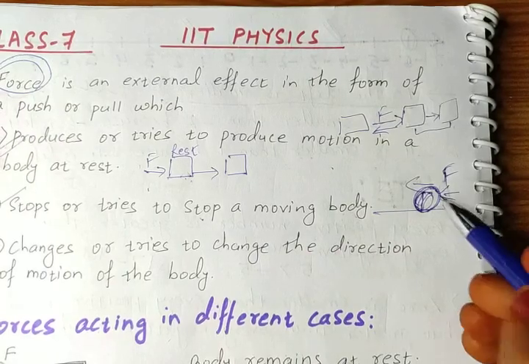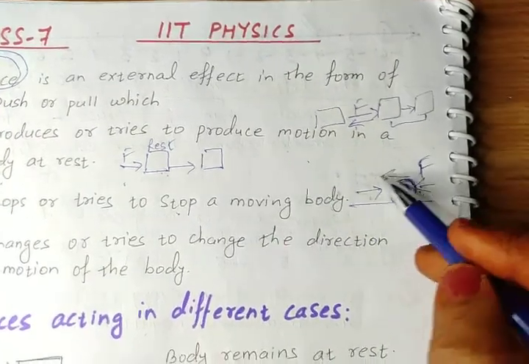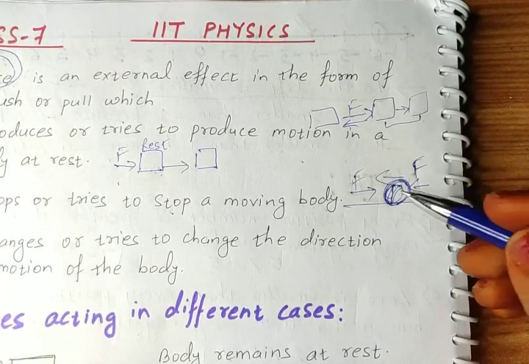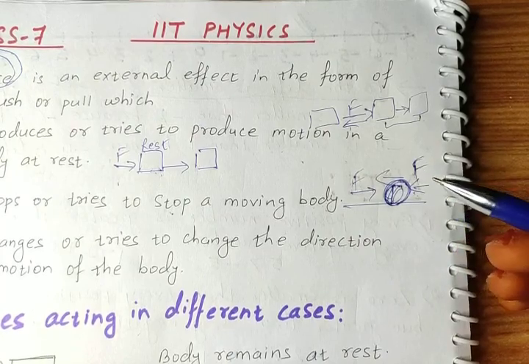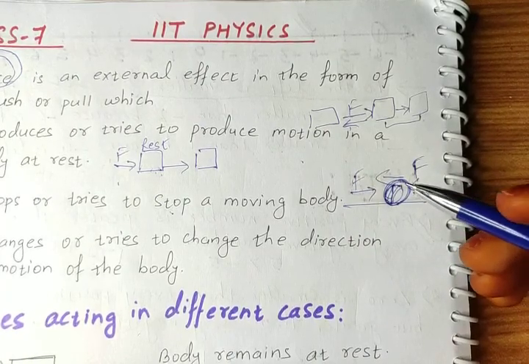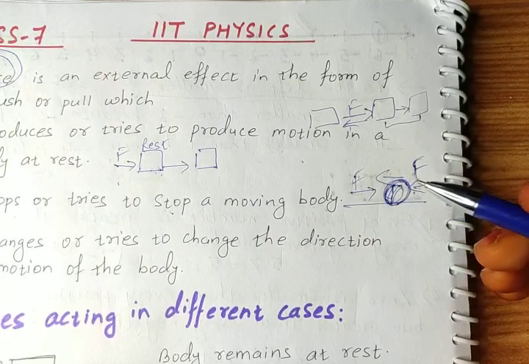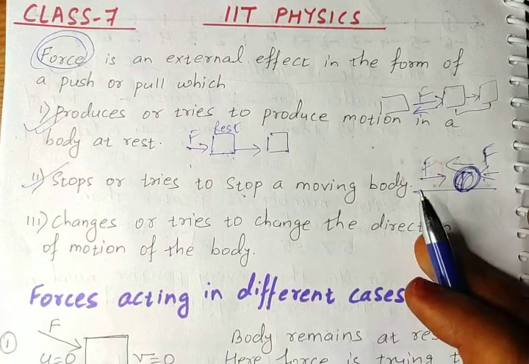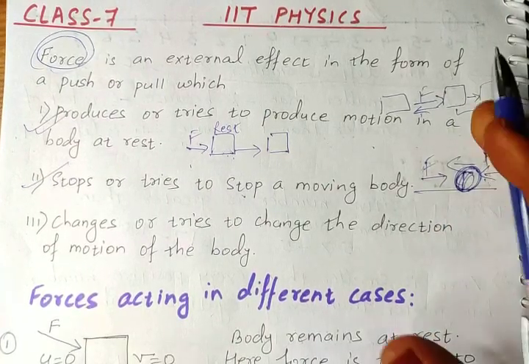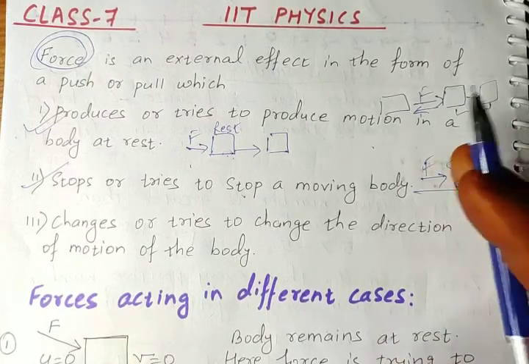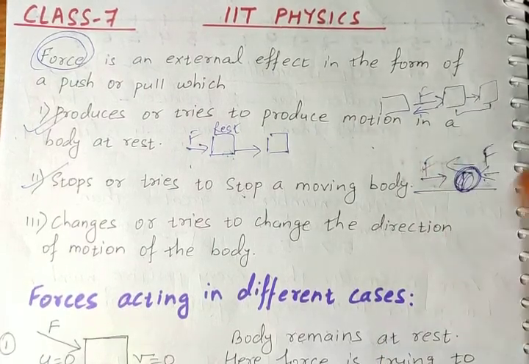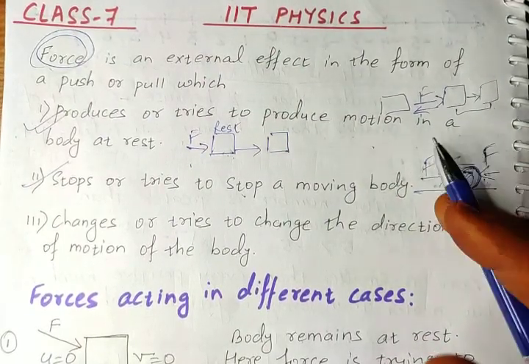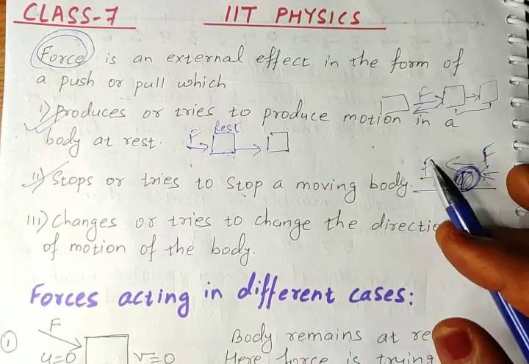But if you apply force from the opposite direction of motion of the ball, then the ball can slow down and after some time it can stop. So force can stop or tries to stop a moving body. If we apply force in the same direction of motion of the object, then it can move again faster. But if we apply force from the opposite direction, it can slow down and afterwards it can stop also.